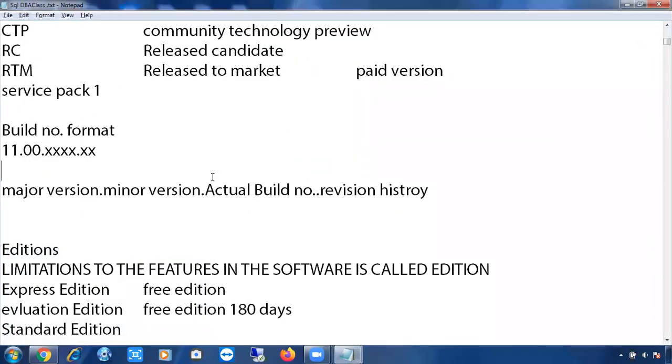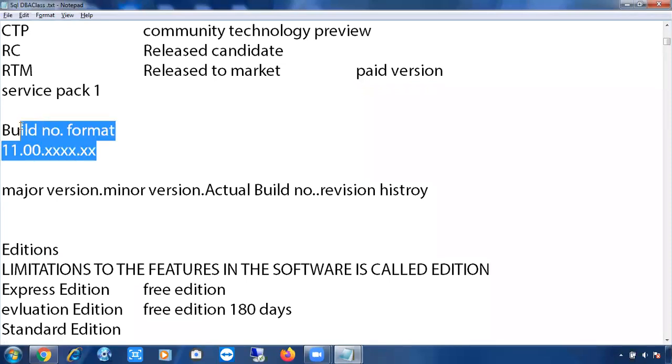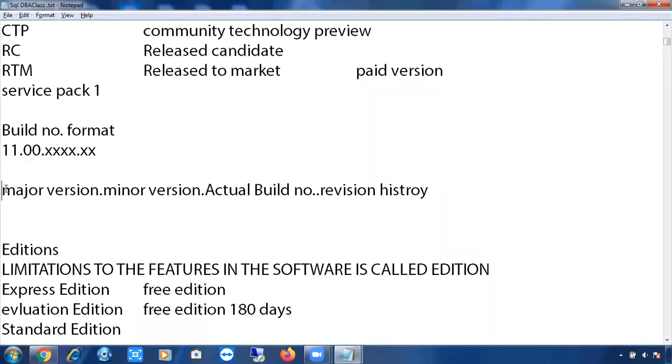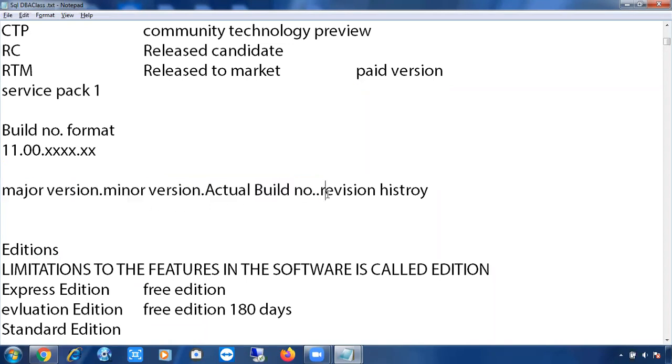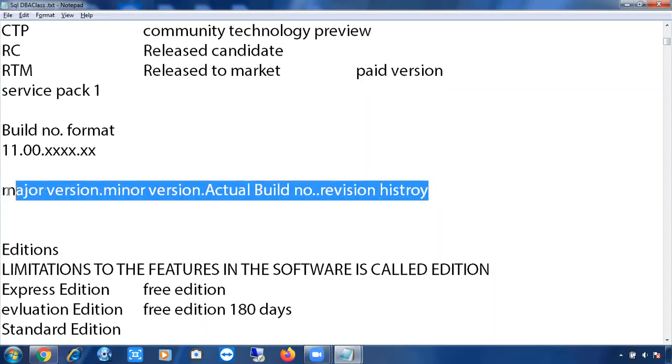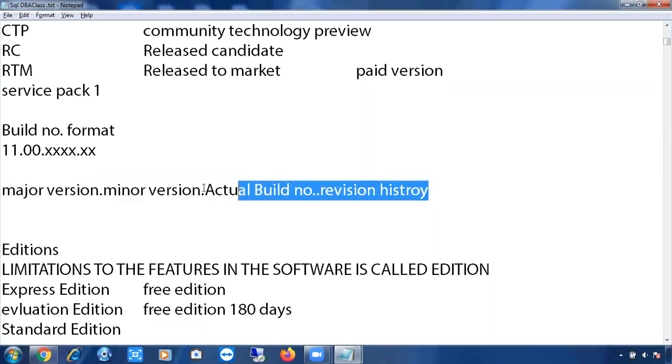We have discussed the build number, right? The build number usually contains 4 parts: major version, minor version, actual build number, and revision history. If you connect through SSMS, Management Studio, you can only see these 3 parts: major version, minor version, actual build number. If you run select @@version, you can find the version of SQL Server, and you can see all 4 parts of the build number.